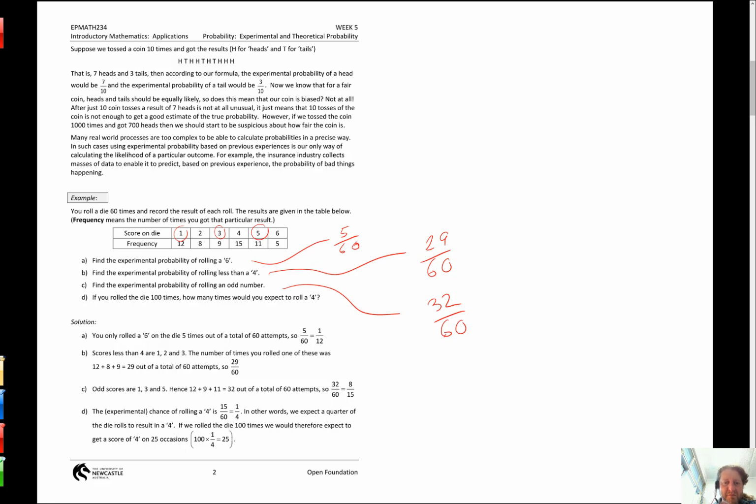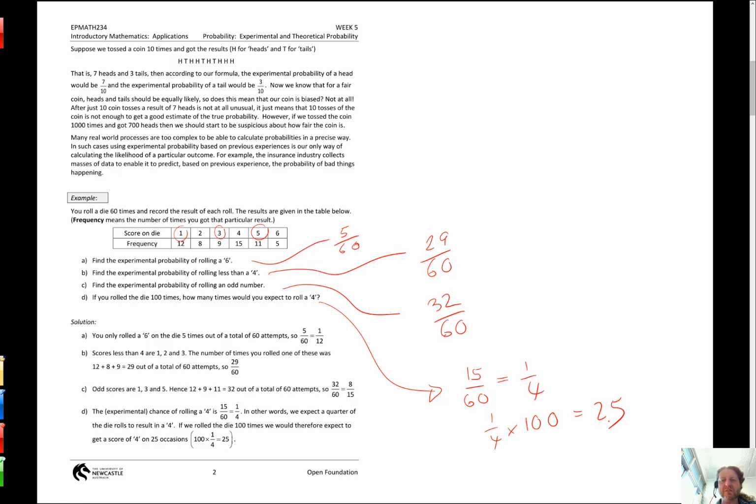Okay, so the experimental chance of rolling a 4, as it says here, well, what did I get when I did it? It happened 15 times, so 15 out of 60 times I got a 4. So 15 out of 60 is a probability. You can also call that a quarter. And so if I rolled a die 100 times and a quarter of the outcomes I'm expecting to be a 4, well, what's a quarter times 100? 25 times. That's how many times I'd expect.